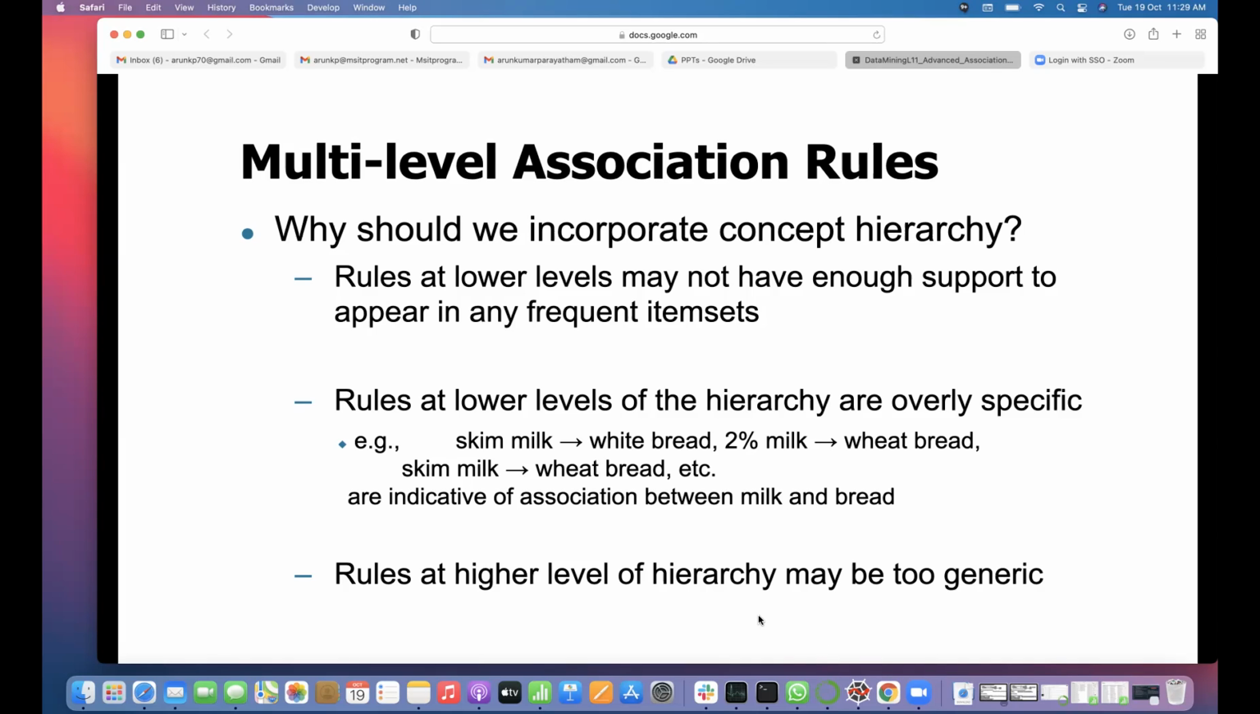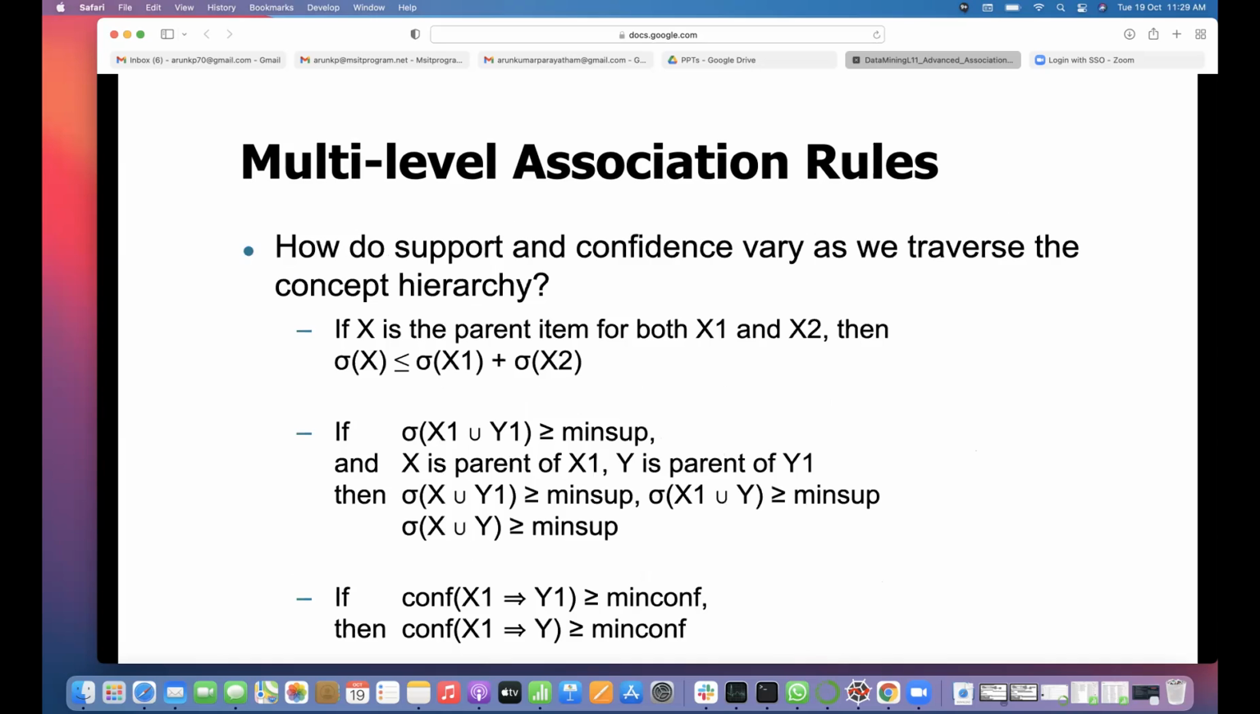Rules at a higher level of the hierarchy may be too generic. So how do support and confidence vary as we traverse the concept hierarchy? If you go to the specific, then your support will become less. If you go to the more generic, then your support will be more. So if X is the parent item for both X1 and X2, then always support of X is greater than or equal to support of the lower items, sigma X1 plus sigma X2.